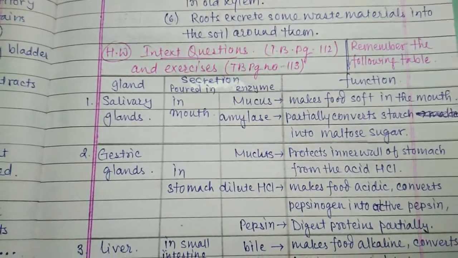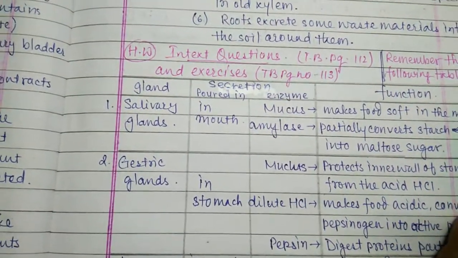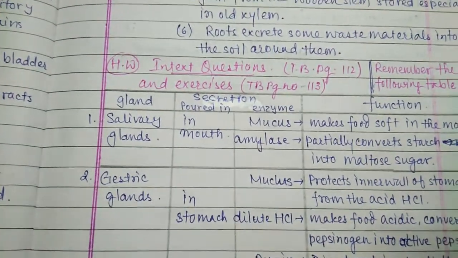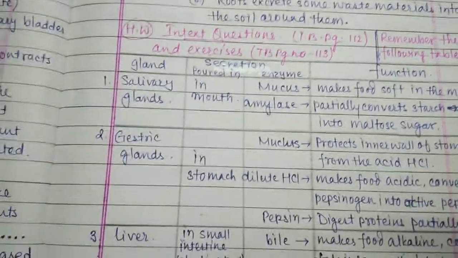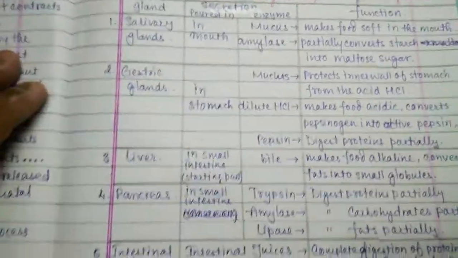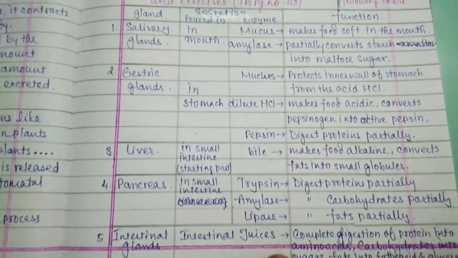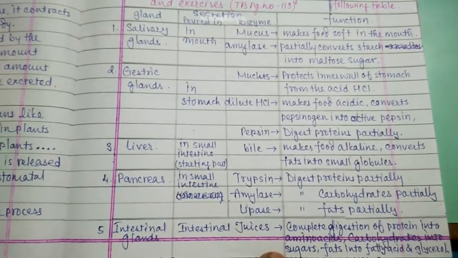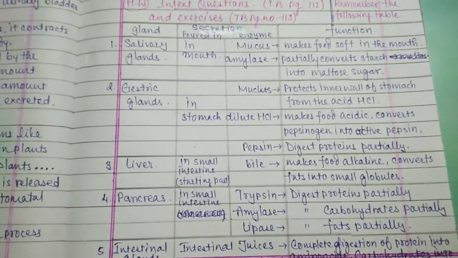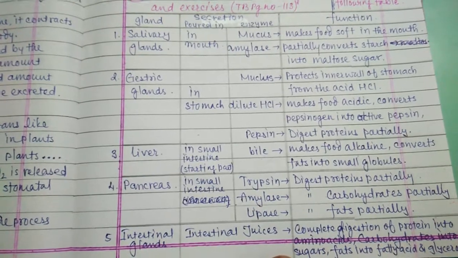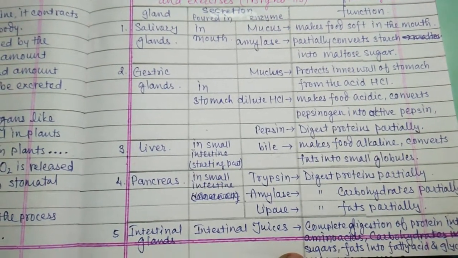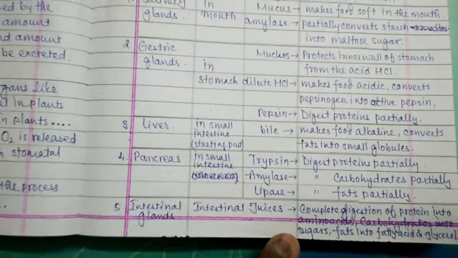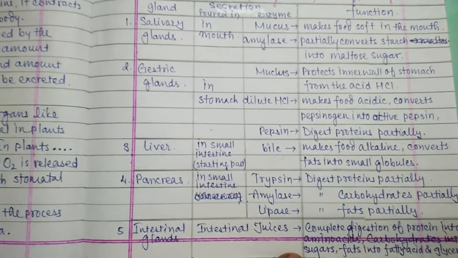Here, homework is the in-text questions and exercise, because the chapter is over here. But here is a table you have to remember and read carefully. It is about the glands and their secretions, enzyme secretions, which are related to the digestive system.